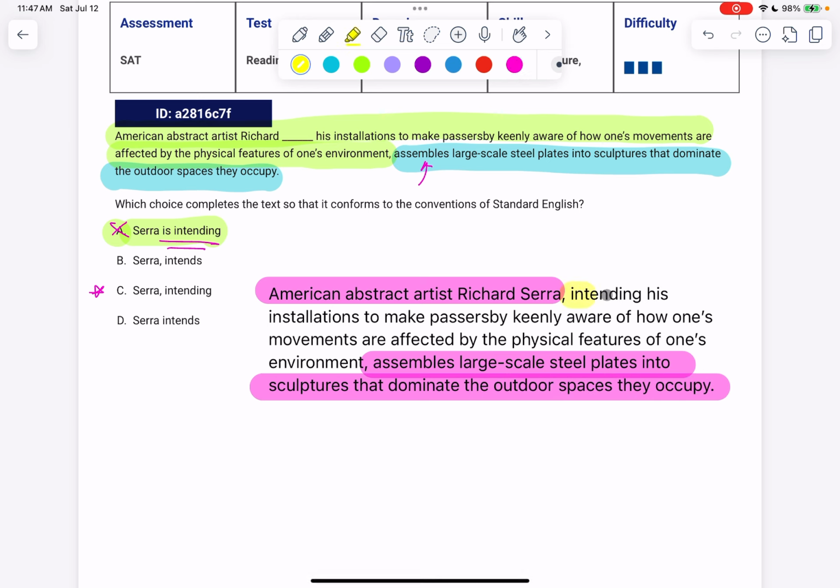And this part here is just like a little potholder phrase without an extra verb that's trying to connect to Richard Serra. So it's almost like abstract artist Richard Serra, oh, a side note, intending that assembles large-scale steel plates. So that's the structure that we want, and that's why C is going to be our answer for these guys. All right, let's look at the next one.